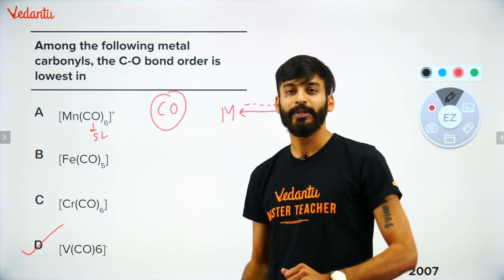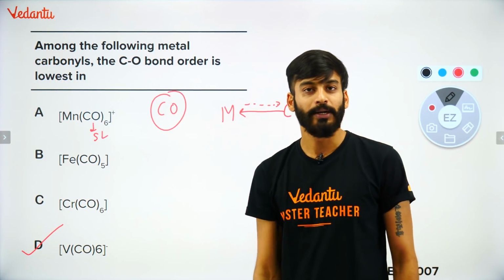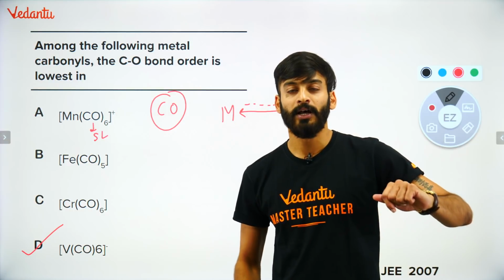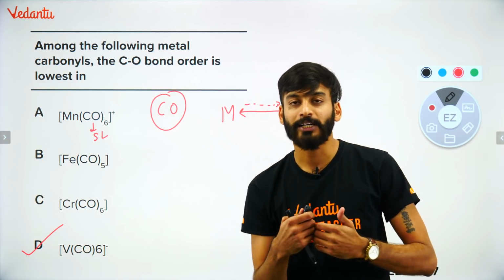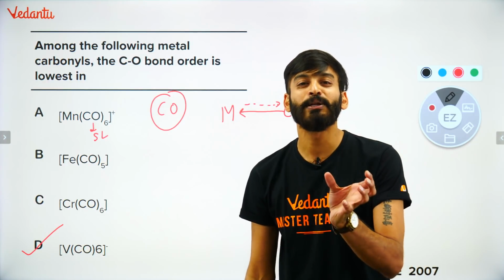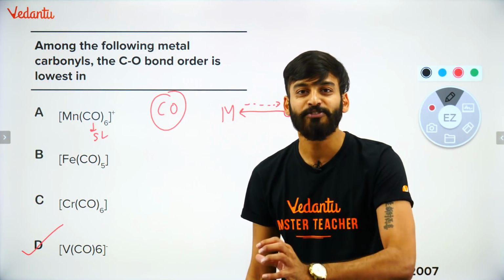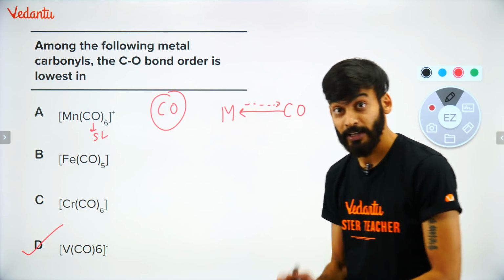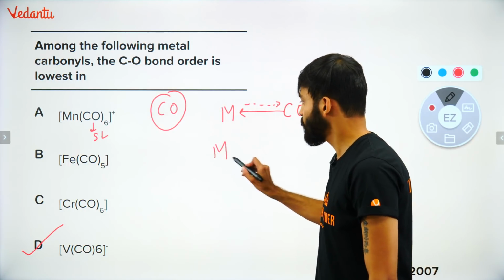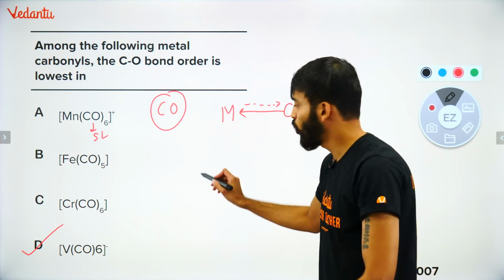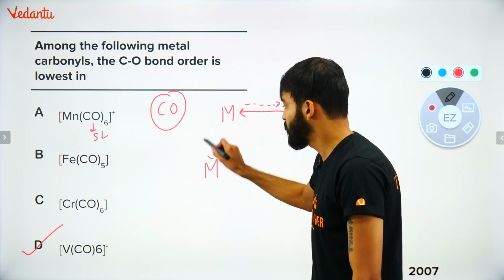So what is happening? Carbonyl is giving the electrons to the metal. Since the metal already contains electrons, it will say, oh, I am becoming unstable. I will give the electrons back. It starts giving the electrons back, forming a double bond or partial double bond, and we call this phenomenon back bonding or synergic bonding. One thing, okay? Now a very, very important thing. So here, what is happening? If I talk about d orbitals, if I show you the orbital diagram, this will be the orbital diagram scenario.